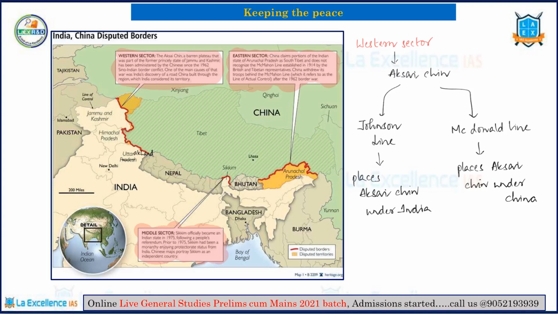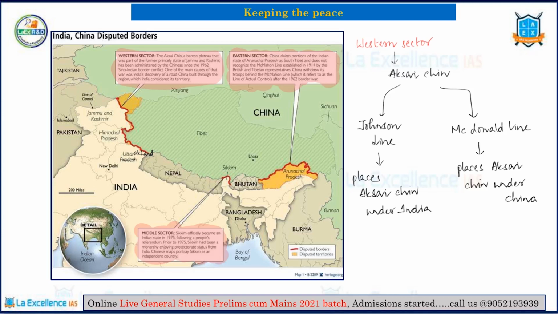Now let's move forward and look at what happens in the middle sector. The middle sector is basically a 625 kilometers long boundary with China which runs along the watershed from Ladakh to Nepal. Now Himachal Pradesh and Uttarakhand are basically the states which touch the border in the middle sector, and they touch the border with Tibet, of course, which is considered to be a part of China. Now this middle sector as such does not have much disagreement over the border, as in middle sector is largely peaceful, whereas the western and eastern sector are largely volatile. On the western sector you have the Aksai Chin, on the eastern sector you have Doklam and other areas.